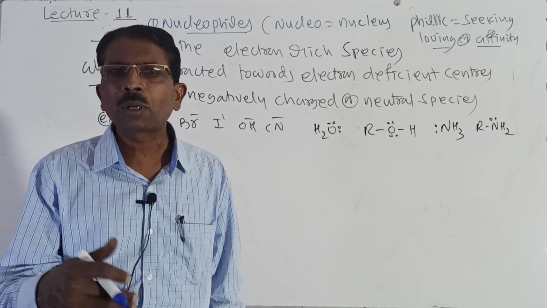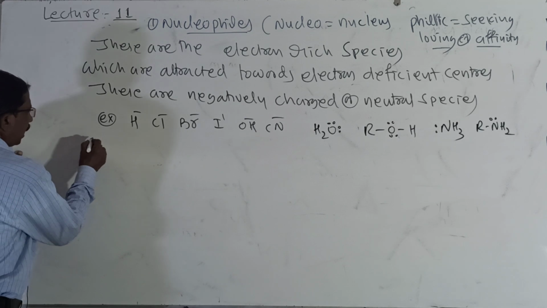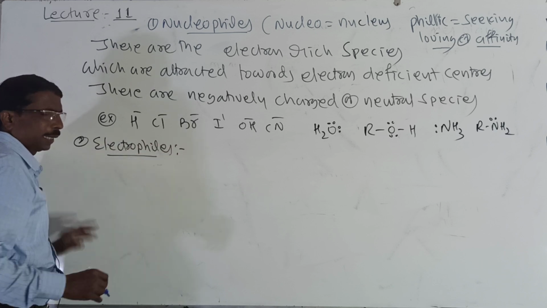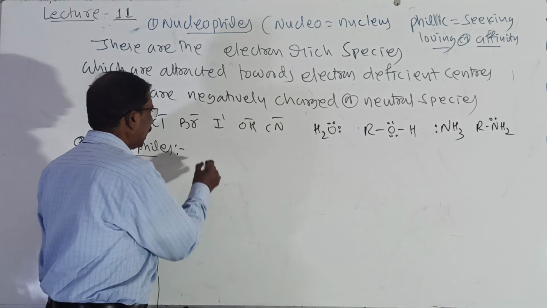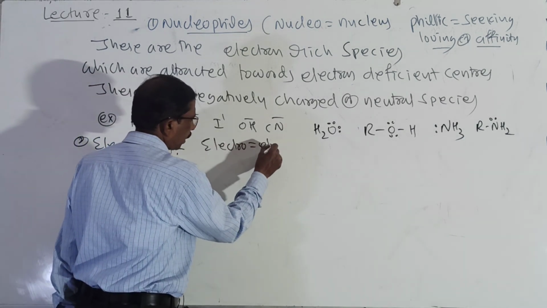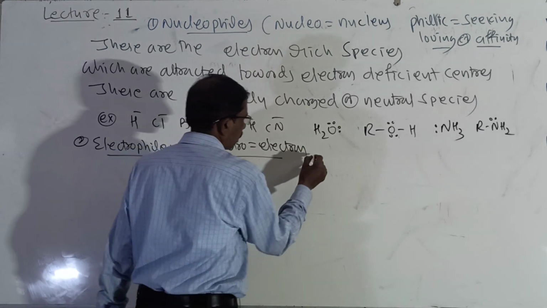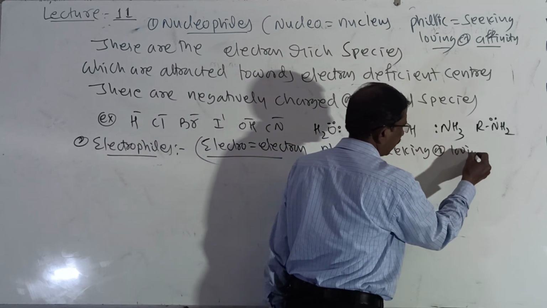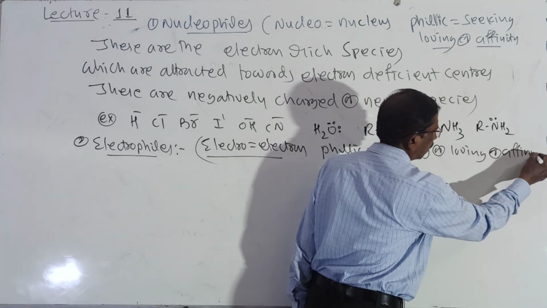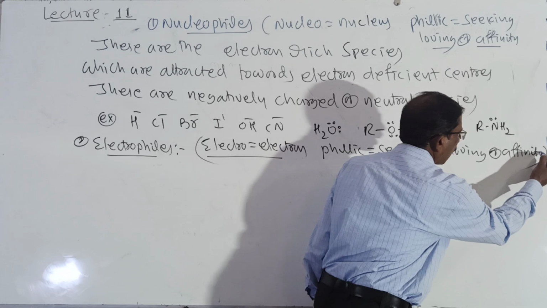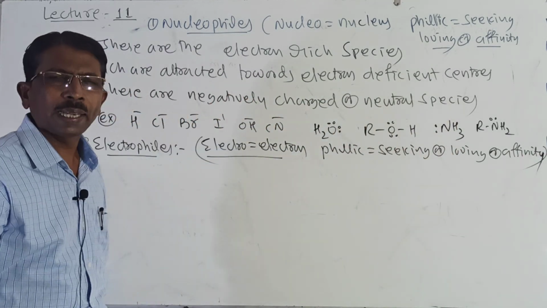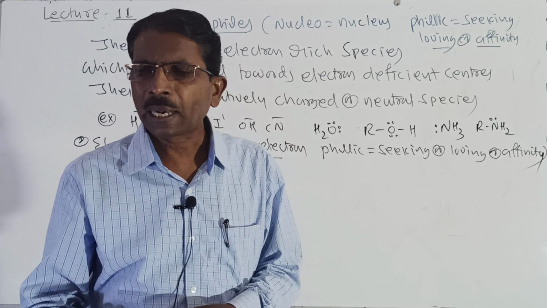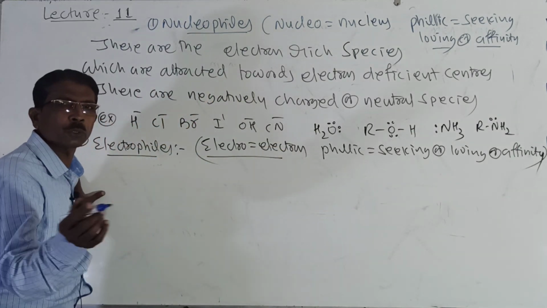Wherever electrons are deficient, they supply electrons. And exactly the opposite of this is electrophiles. Look here, what are electrophiles? Electron, philic again, seeking or loving or affinity. So these are the electron deficient species, and these are attracted towards the electron rich centers, exactly opposite to the nucleophile.